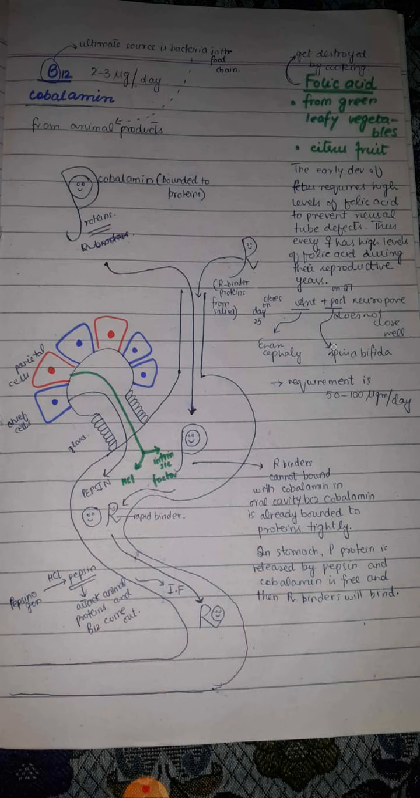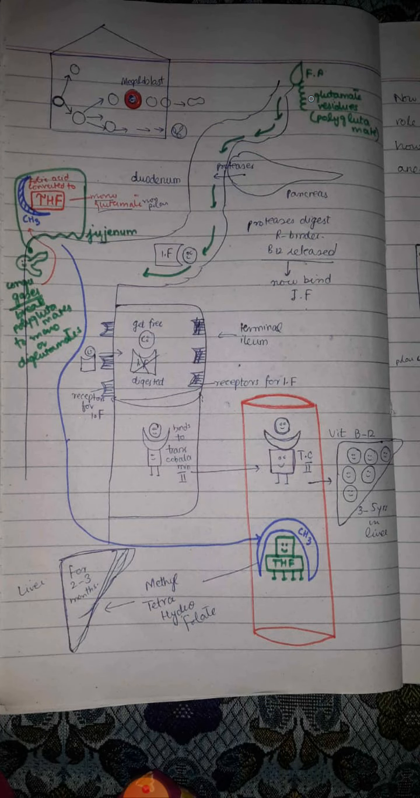So all the women in their reproductive years should have high levels of folic acid in their blood. The daily requirement of folic acid is 50 to 100 micrograms per day. Now when we take folic acid in our diet from the green leafy vegetables or citrus fruits, then normally the folic acid is bound to glutamate residues, and these are actually polyglutamate residues. When we take folic acid, it is taken to the stomach, and from the stomach it goes to the jejunum.